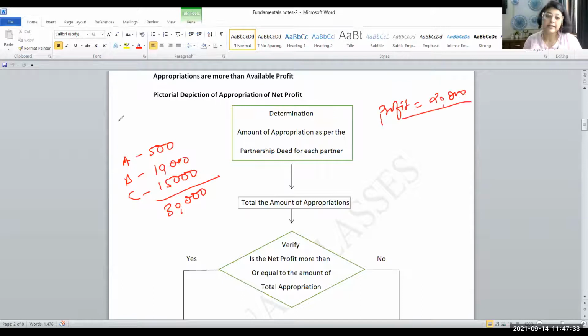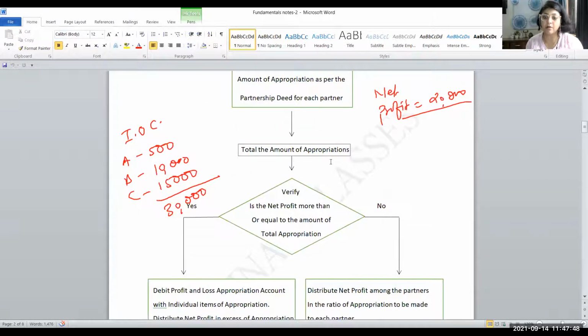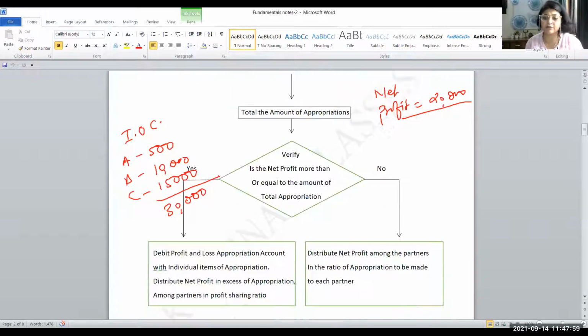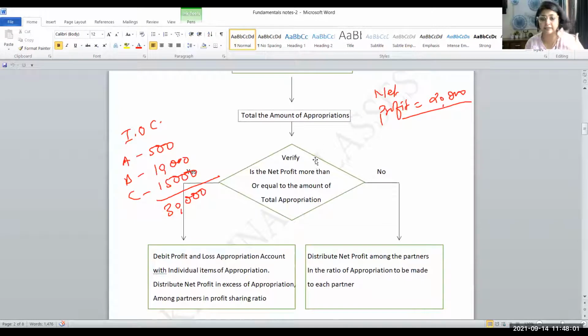Now what is to be done? This is IOC, interest on capital, and this is net profit. Net profit is only 20,000, means the profit is less and appropriation is more. Then in that case, what is to be done? Now we'll have to read the question very carefully. The amount of appropriation we'll have to first verify: is the net profit more than or equal to the total appropriation? Let's say if this profit was 50,000, there was no problem. 50,000 profit means easily this 30,000 as interest on capital can be given to the partners.